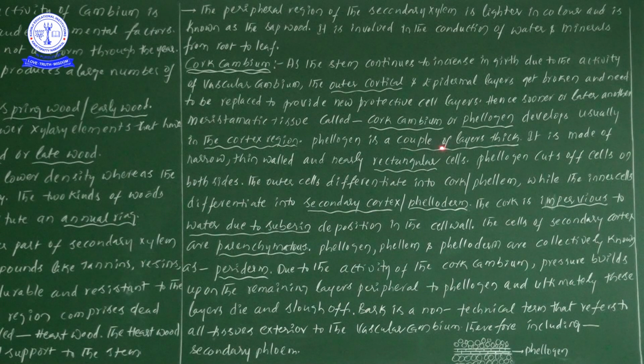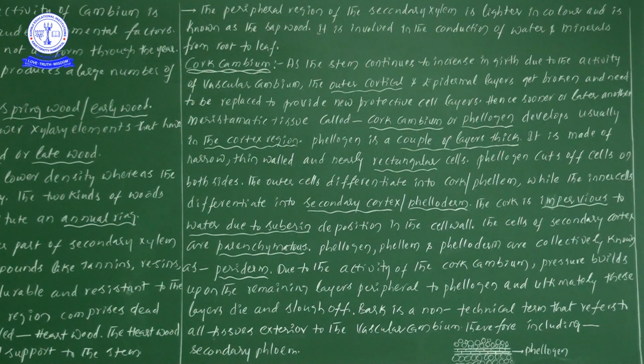The phellogen is a couple of layers thick, arranged in rows. You can see one rough diagram here. It is narrow, thin walled and nearly rectangular cells. These cells are very narrow and very thin walled.